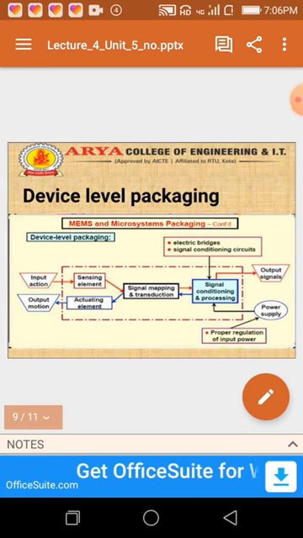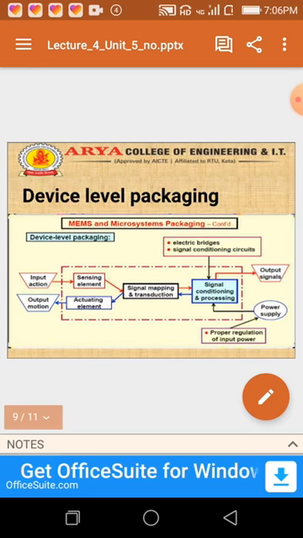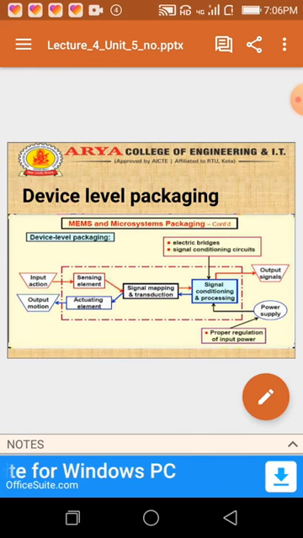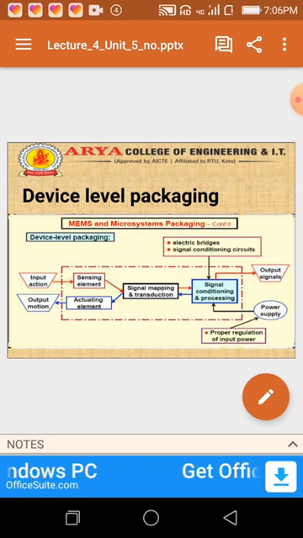And the second one is device level packaging, in which we use input action. Input comes to the sensing element, then goes to the signal mapping and transduction, in which the signal is mapped, then the mapped signal goes to signal conditioning and processing.